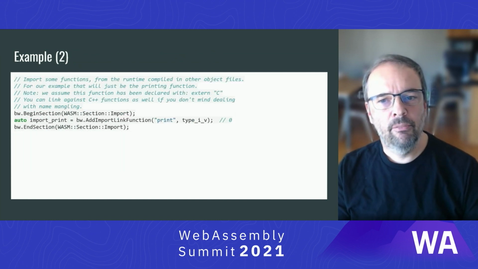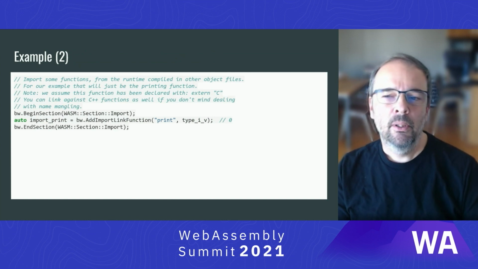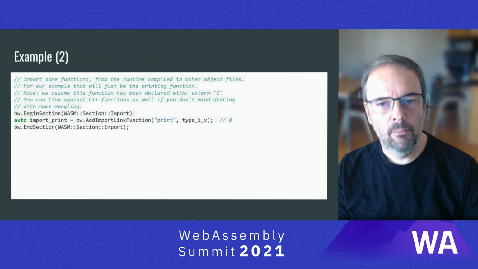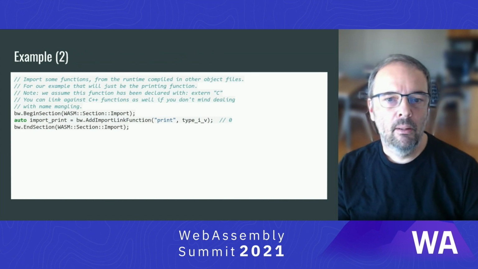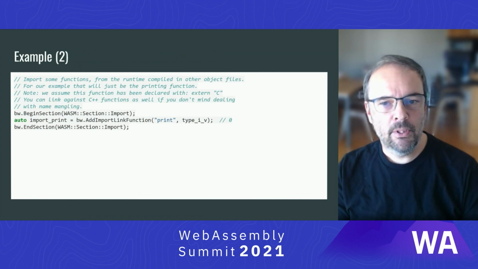Then we specify our function imports. Remember, this being a hello world example, the print function will come from the runtime and is thus imported. And the calling code will be defined in this module. Note that the API call to specify it mentions the word link specifically. That is to indicate that this function does additional work to ensure that extra linking information is emitted later on.